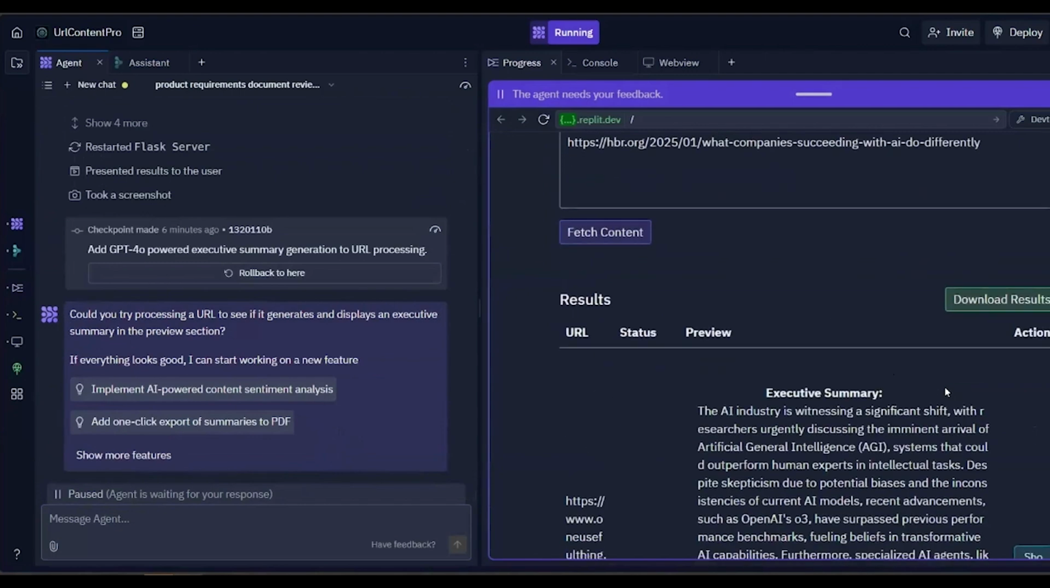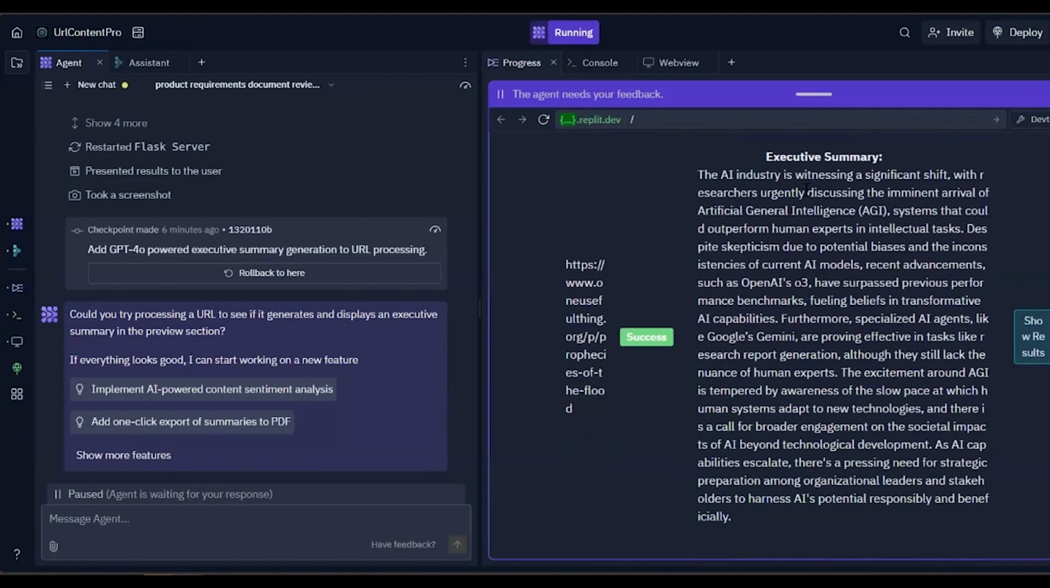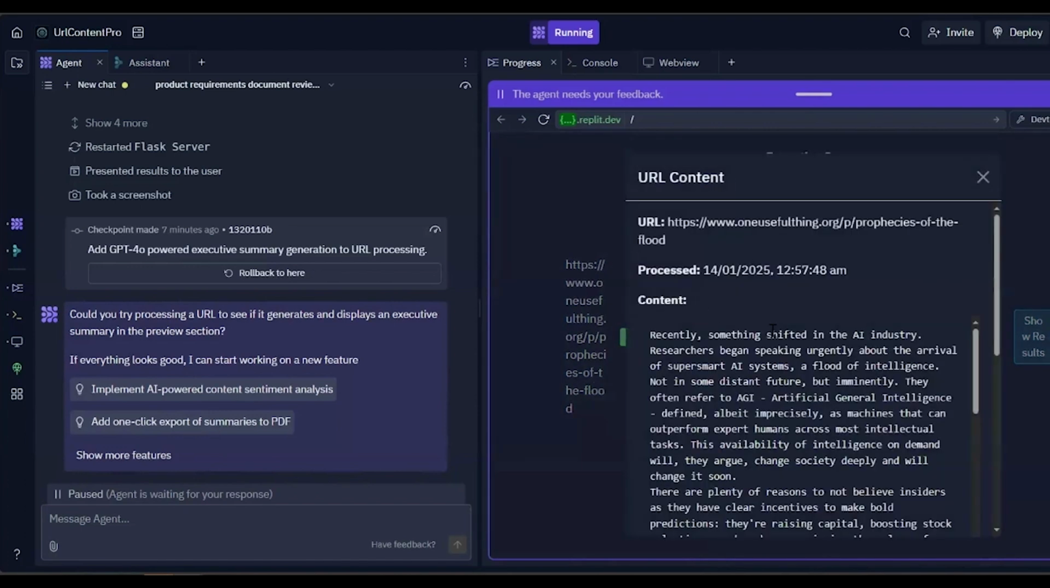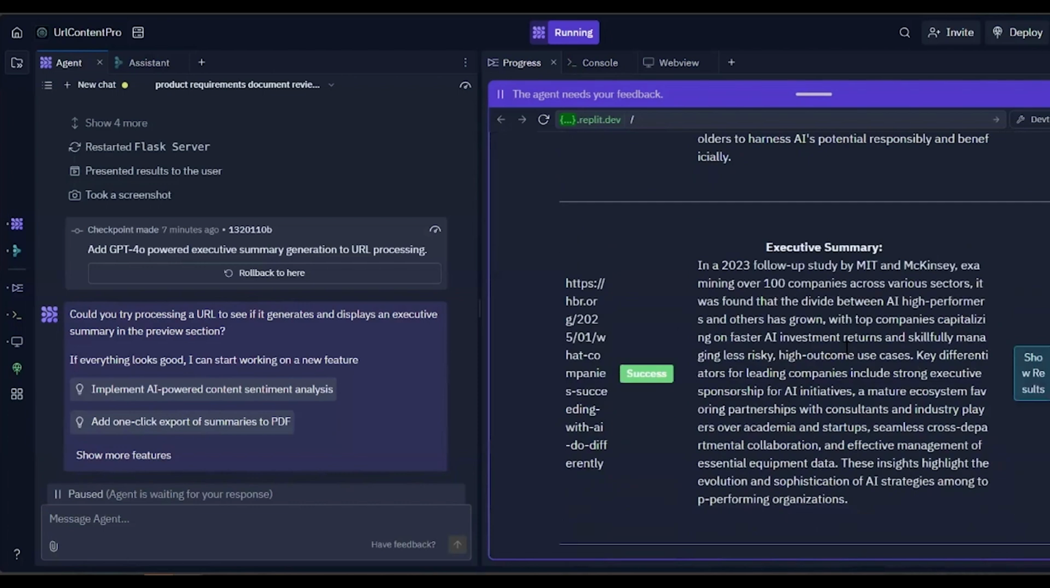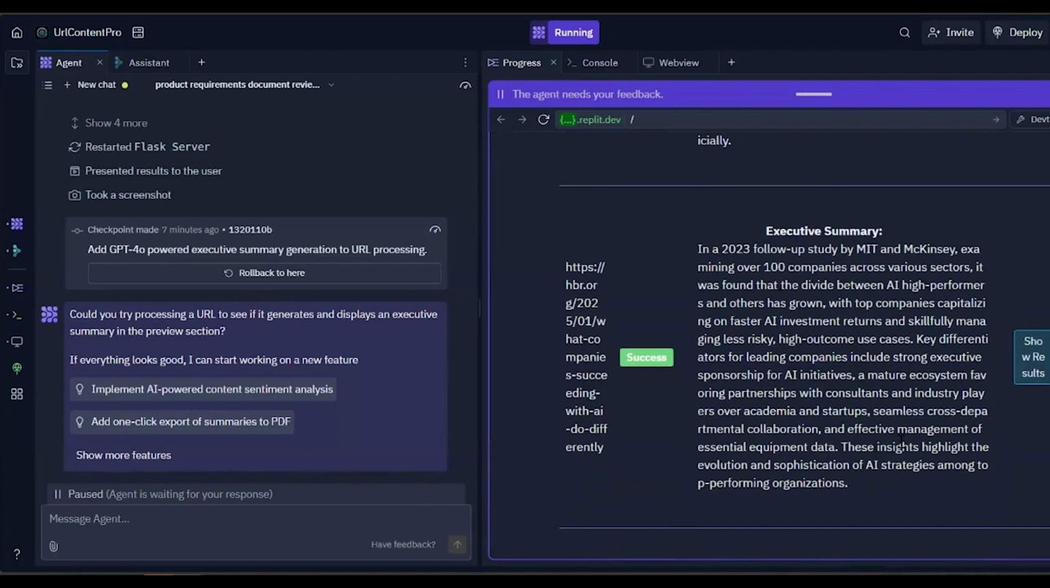You see now it's saying the AI industry is witnessing a significant shift with researchers urgently discussing the imminent arrival of AGI, whereas the actual text was recently something shifted in the AI industry, and so on. So it is actually coming back with these executive summaries about the articles from OpenAI as part of that workflow. Worked. Fabulous. All right.